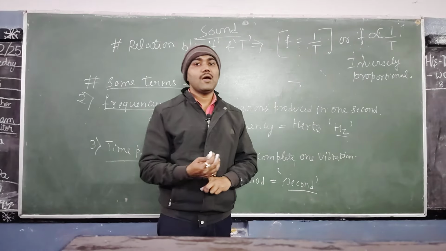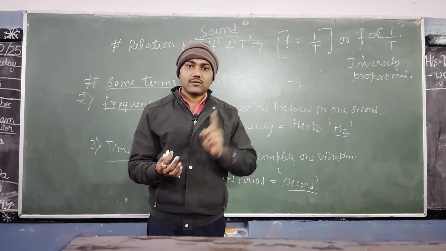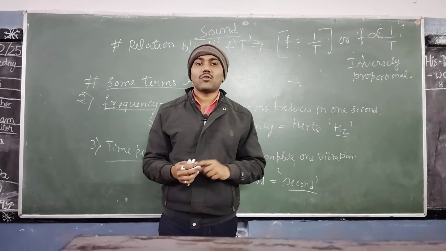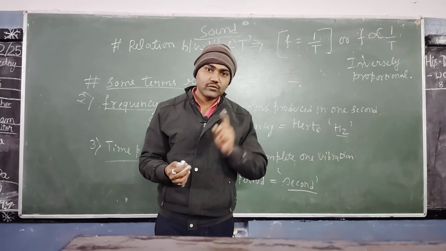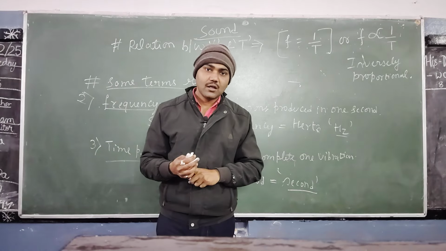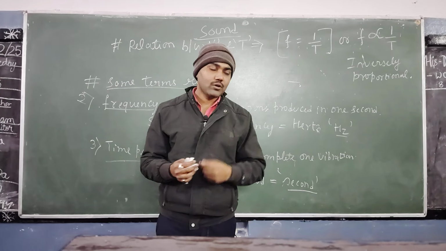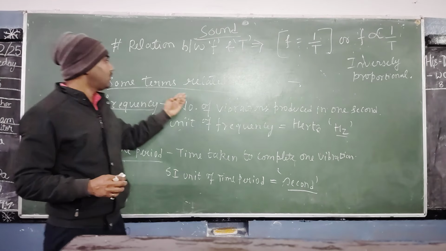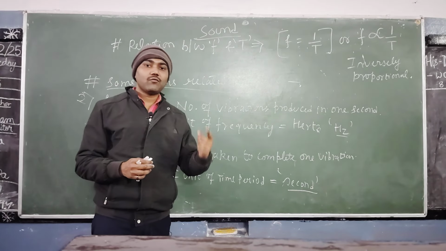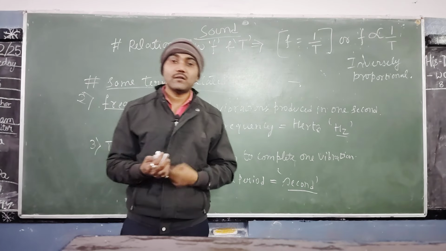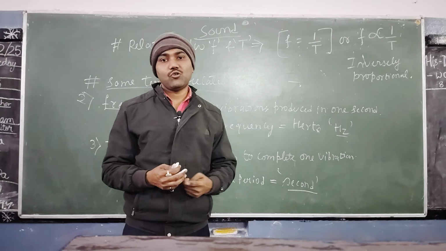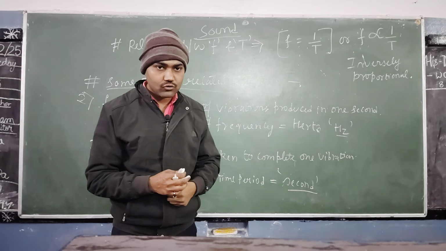Understood? So today we have studied about sound and its definition. I have noted here that sound is an invisible energy which causes in us sensation of hearing. Then I gave you some examples. After that we studied some terms related to sound. The first we studied was amplitude. What is amplitude? The maximum displacement from the mean position is called amplitude. I have represented it with the figure also.